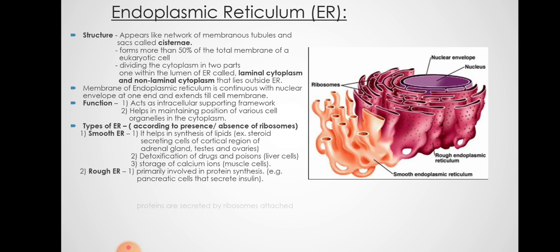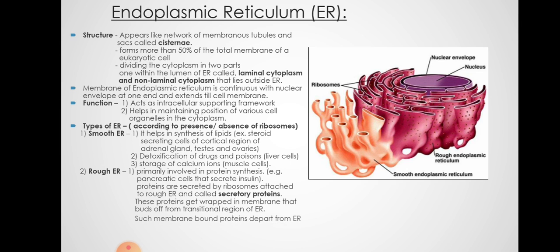Rough ER is primarily involved in protein synthesis, and some proteins are secreted by ribosomes attached to rough ER, which are secretory proteins. These proteins get trapped and they are transported to the GC, and these are also involved in the formation of membrane of the cell.